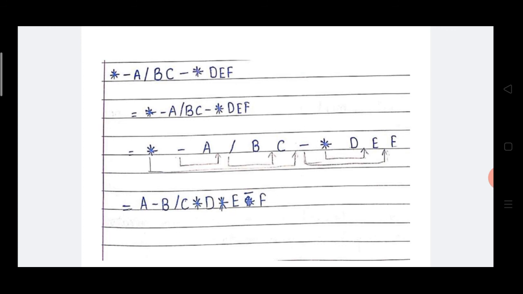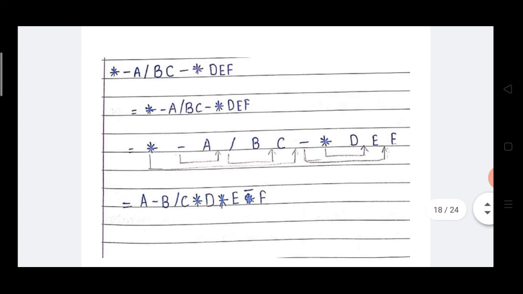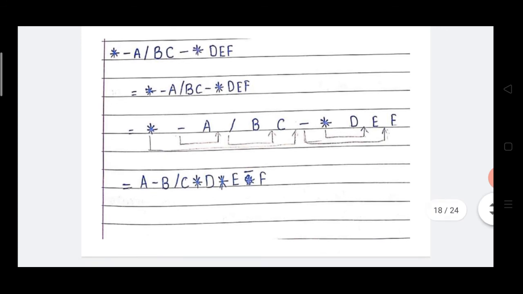Another example is this prefix expression: minus A divided by B C into minus divided by D E F. This prefix expression is going to be converted into infix format.